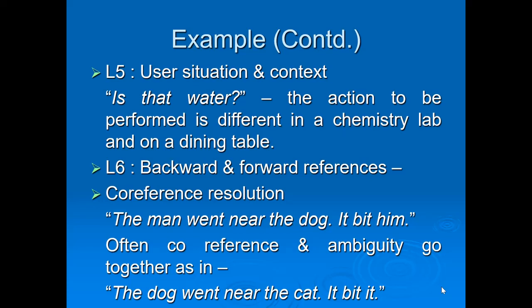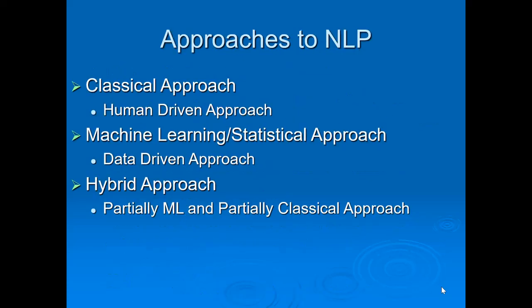Okay, so these 6 levels are the levels of natural language processing. Now there are various kinds of natural language processing approaches. The 3 basic approaches are: first, the classical approach, which was used previously when it started, that is the human driven approach.